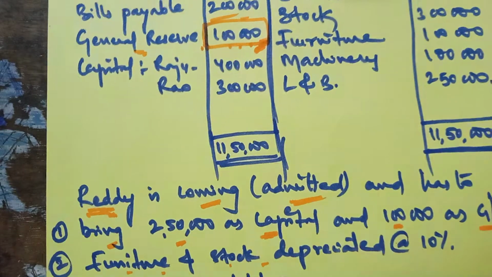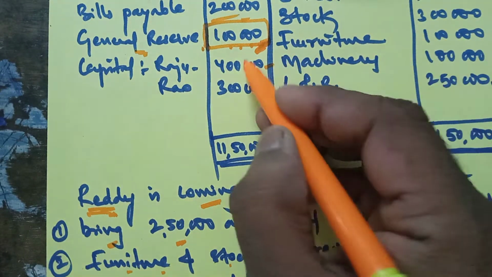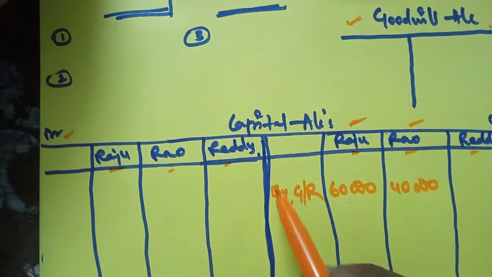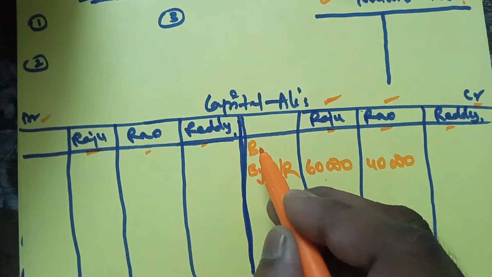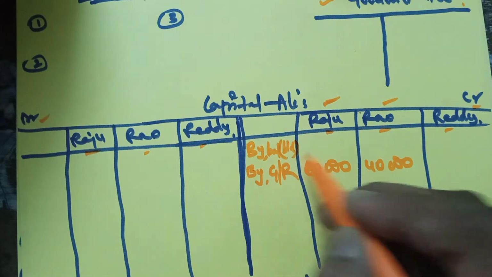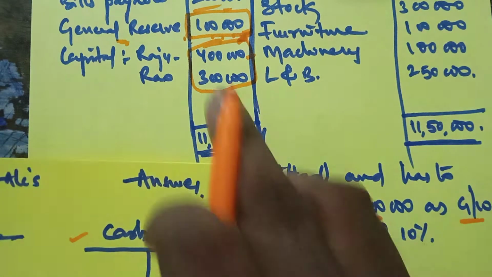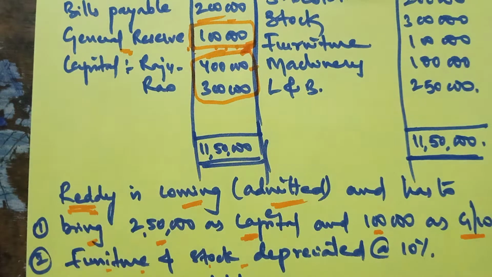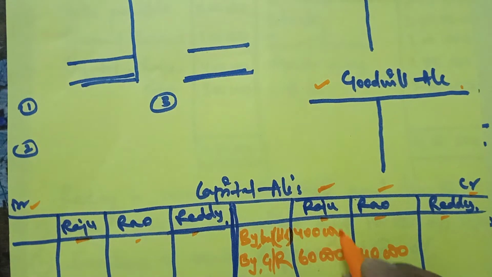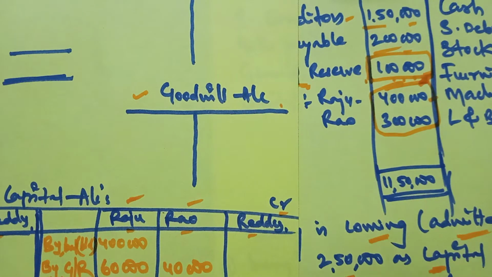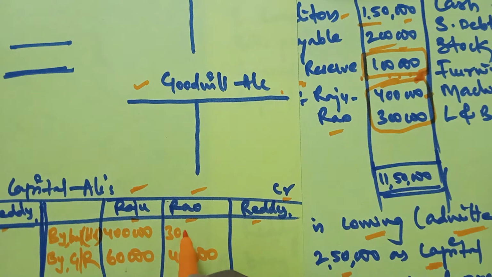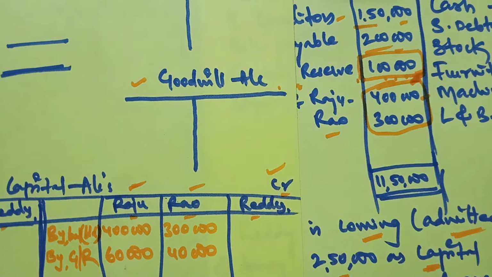Then, if you look at the question, buddies, next is capital. These old capitals from the old balance sheet should be taken into the capital accounts on the credit side. Write it as by balance brought down. The old capitals are 4 lakhs and 3 lakhs: 4 lakh is Raju's old capital, and Rao's old capital is 3 lakh. Like this, you credit the capital accounts.